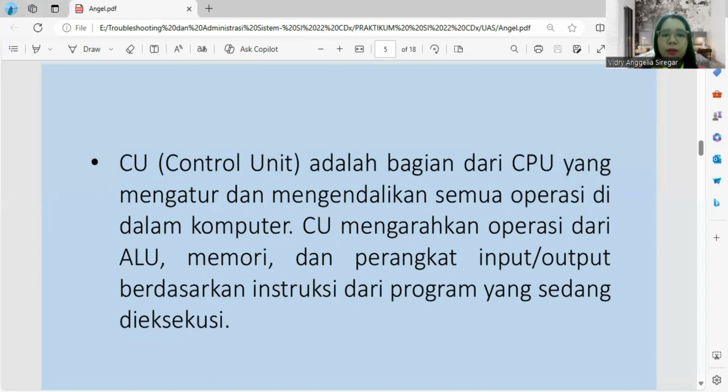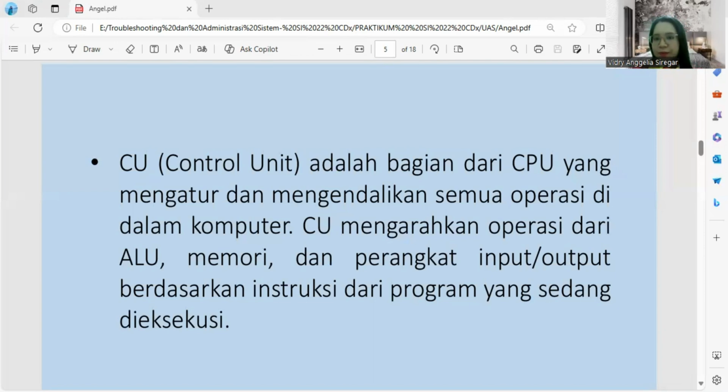Next, CU, control unit. CU is the part of the CPU that regulate and control all operation in the computer. The CU directs the operation of the ALU, memory, and input or output device based on the instruction of the